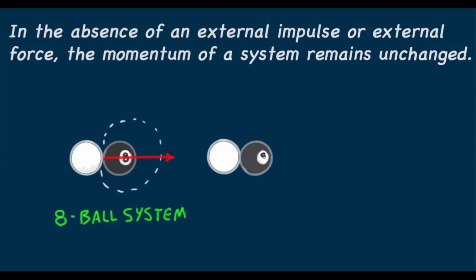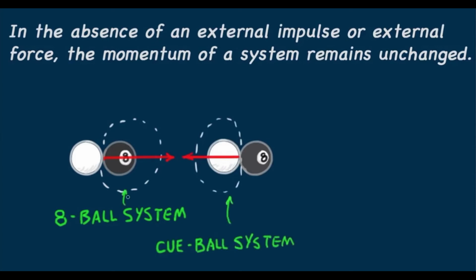Let's look at this from the point of view of the cue ball system. When the cue ball strikes the 8-ball, a reaction force by the 8-ball, which is external to the cue ball system, changes the momentum of the cue ball. It brings the cue ball to a halt.